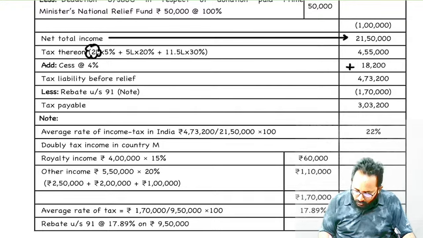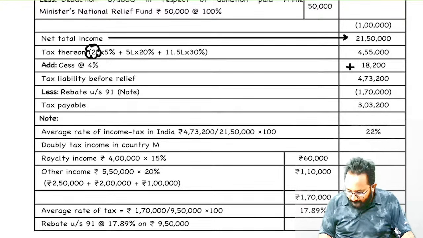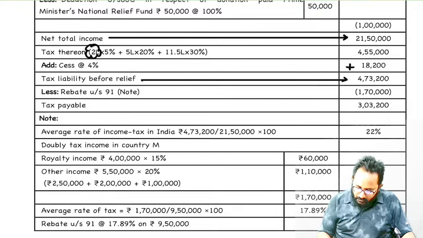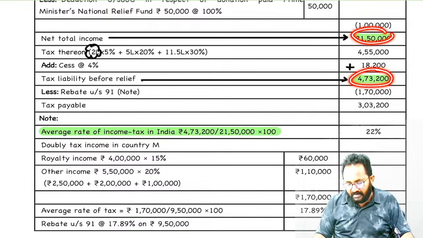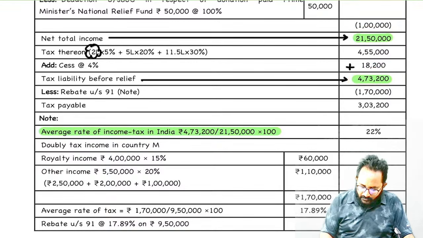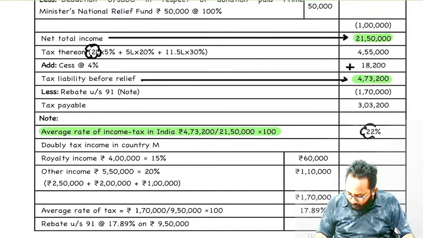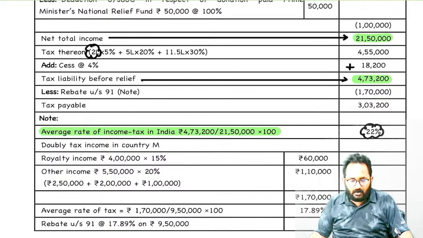What is that amount, before relief, how much will you get? Now in India, what is the tax rate? Simply you can calculate. Tell me, what is that average tax rate in India, ma? 4,73,200 divided by 21,50,000. How much will you get, ma? 22%.